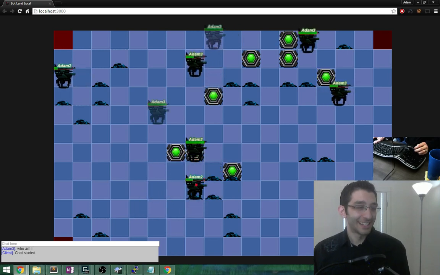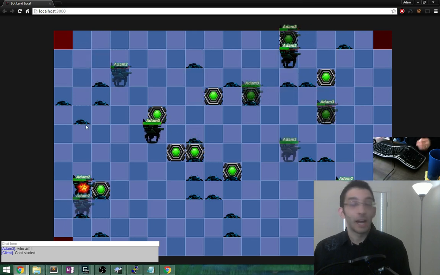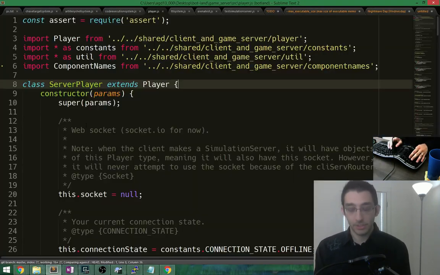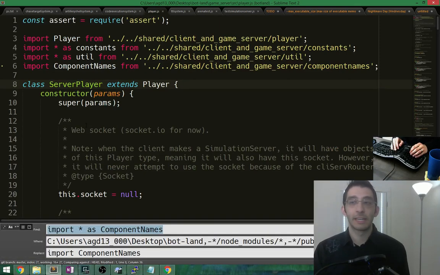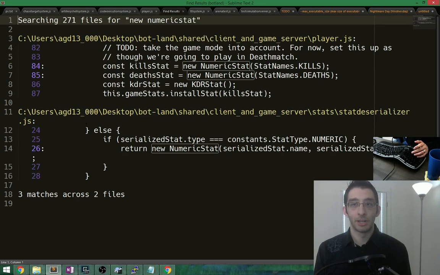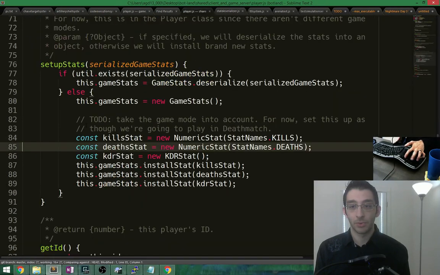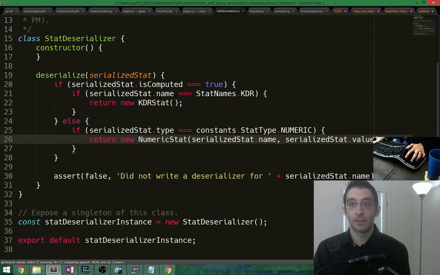Let's see. I use bear grep for searching through files. Not sure if it's better than your way, though. So, most of the time, here's the nice thing about searching with Sublime, is if I search for something like, I don't know, new numeric stat, for example. So, okay, this part does take some time, sure. But once it's there, now I can just press F4 and go forward and backward through all of these different things. And I use that to my advantage sometimes. Well, almost all the time.